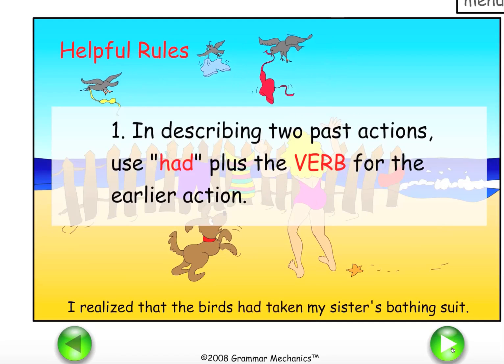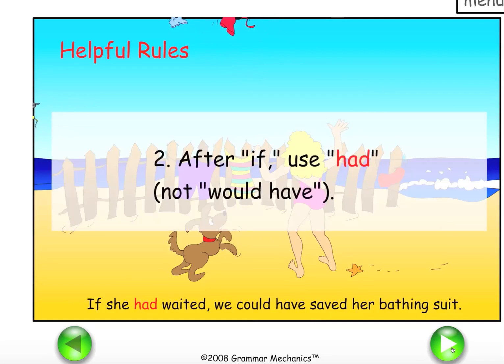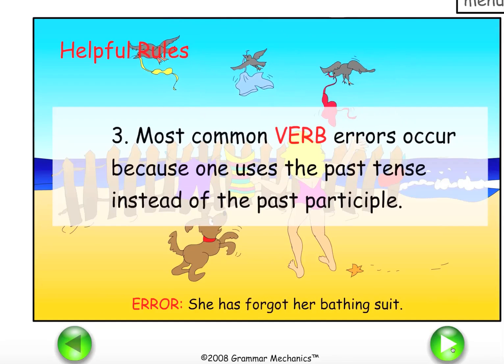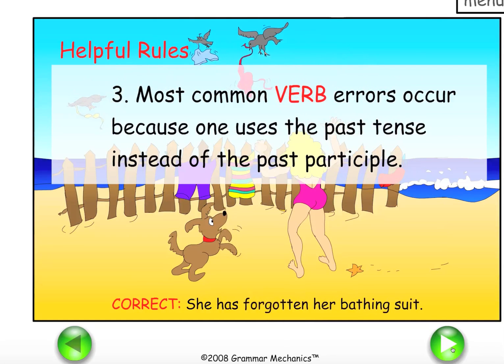There are some helpful rules. In describing 2 past actions, use had plus the verb for an earlier action. If she had waited, we could have saved her bathing suits. Error. She has forgotten her bathing suit. Most common verb errors occur because one uses the past tense instead of the past participle. Correct. She has forgotten her bathing suit.